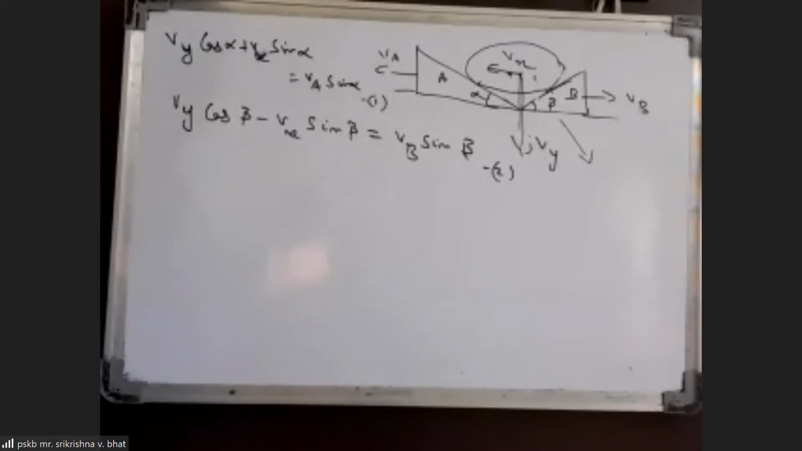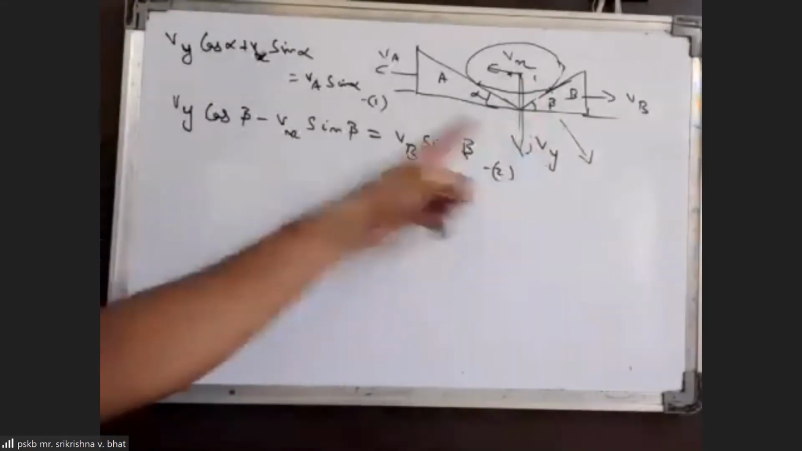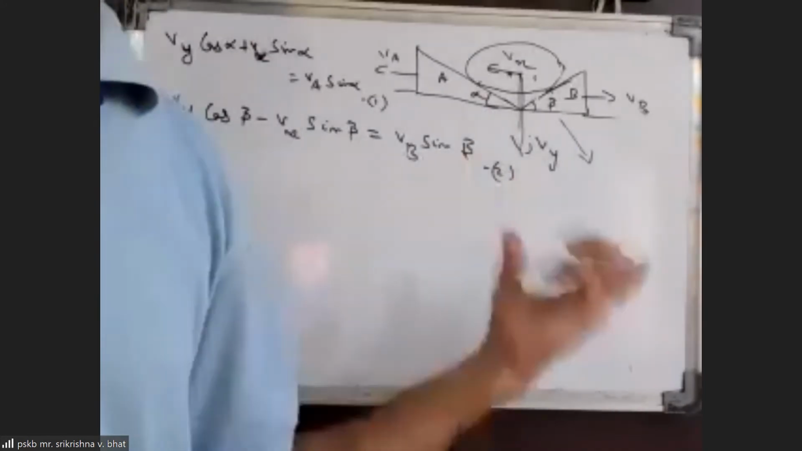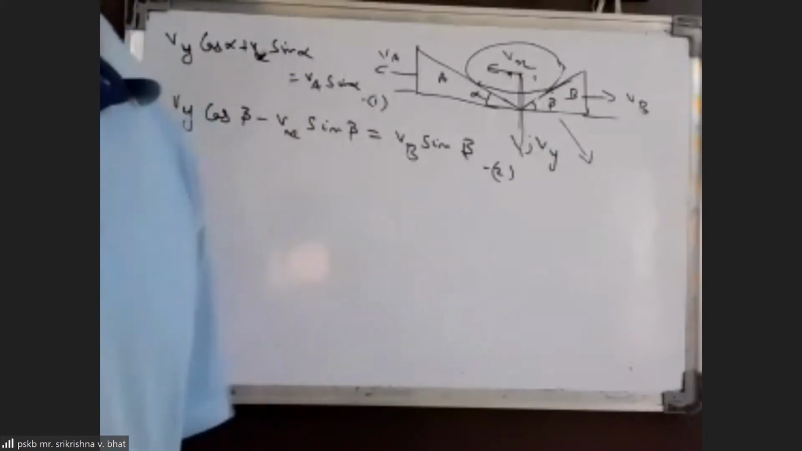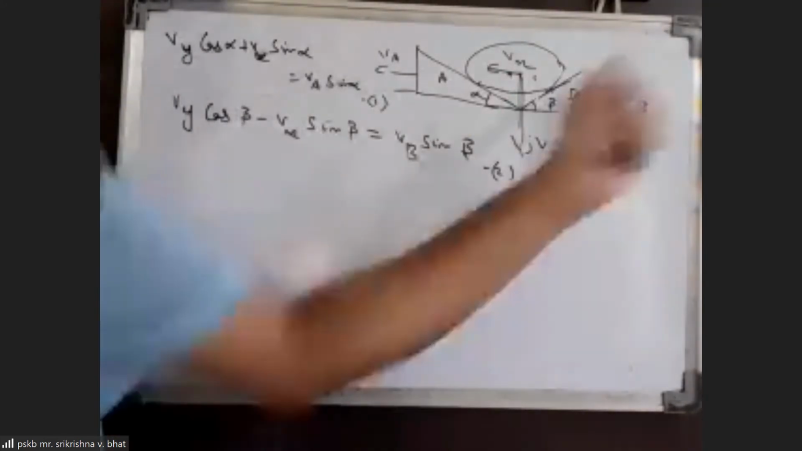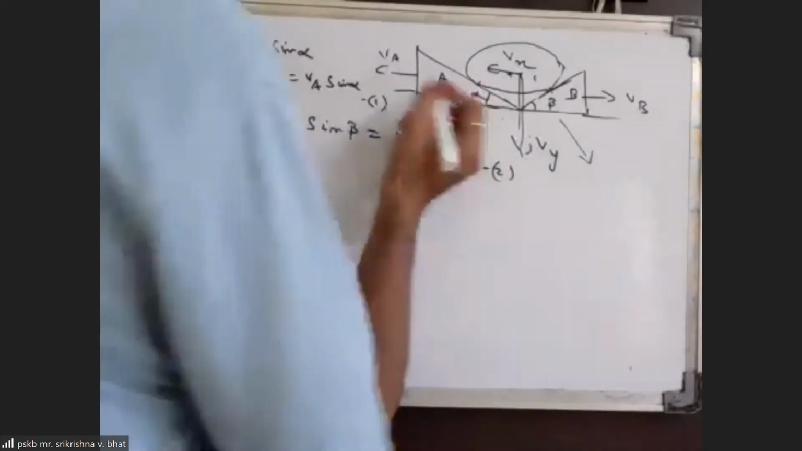So 2 equations we have got here with Vy, Vx, Va and Vb. 4 unknowns are there: Va, Vb, Vy and Vx. Now one more equation we can form using the fact that the center of mass of the whole system should have zero acceleration in the horizontal direction. In the horizontal direction, there is no acceleration for the center of mass of the system. So we can consider the momentum of this system along the horizontal. We can say total momentum of the system along the horizontal should be zero.